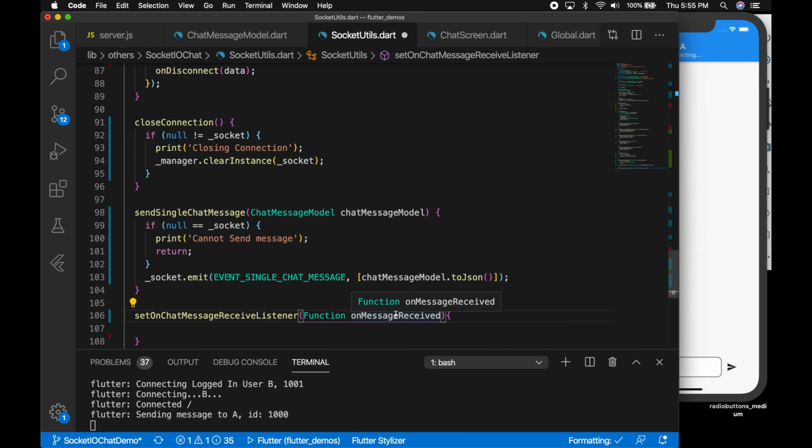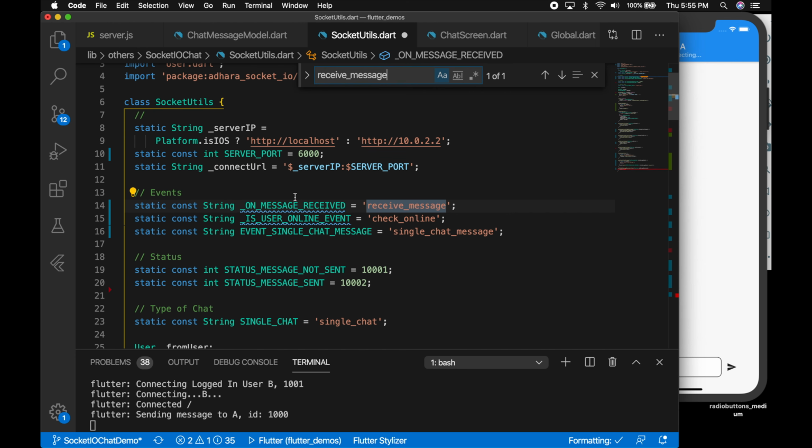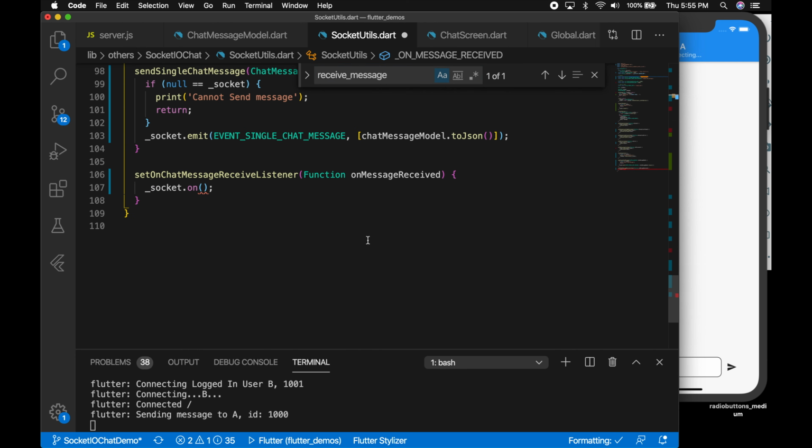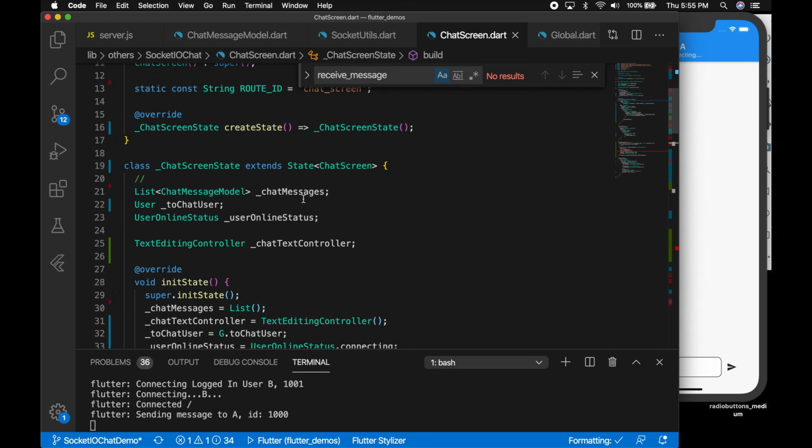On message received. Similar to the server, I'm going to call socket dot on, and make sure we use the same event. The event name is receive message. So we're going to use the same thing on our Flutter side, and call on message received. That's our function with the data coming in.